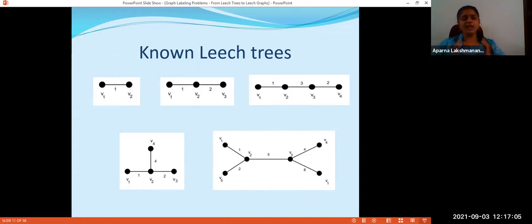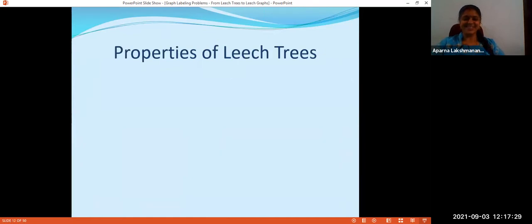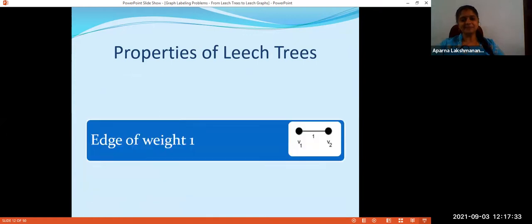So these 5 examples were given by John Leech in the first paper, in the 1975 paper itself. The fact is that till date, no one is able to produce any more Leech trees. These are the only known Leech trees. So now you can guess why there are not many papers in this concept. So that's it. Now let us move on to some properties of Leech trees.